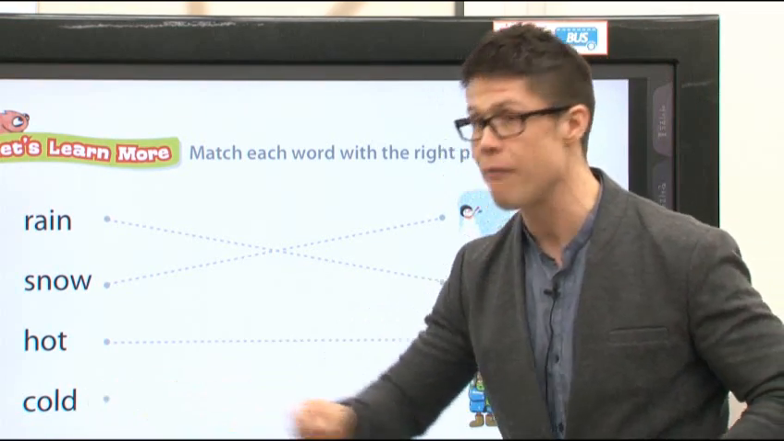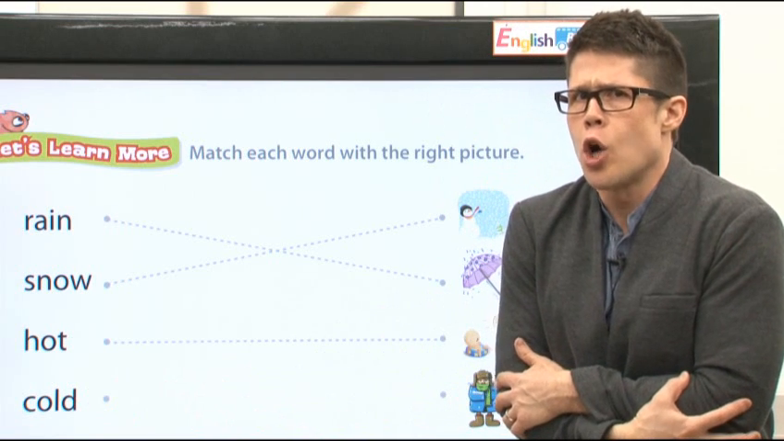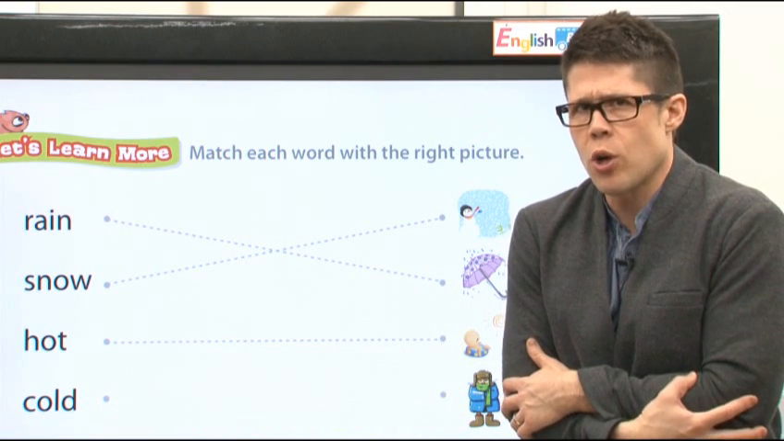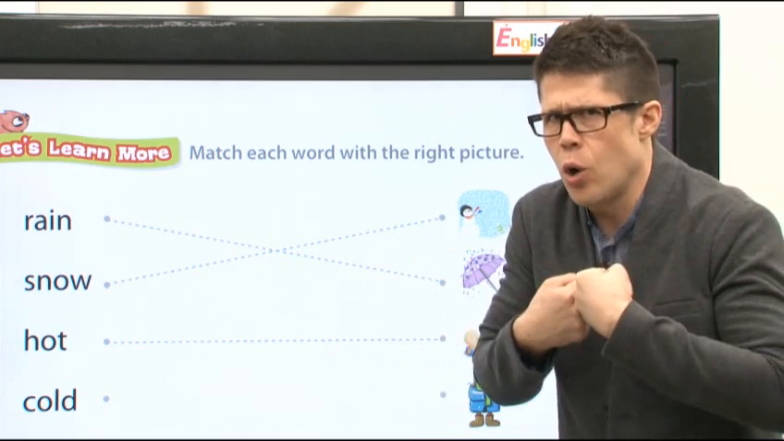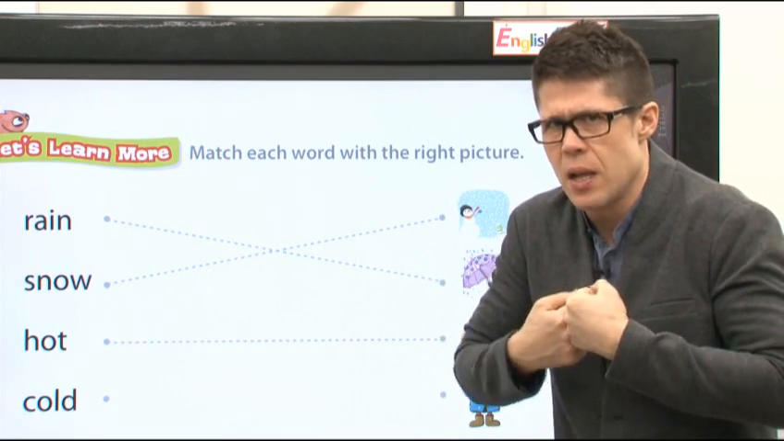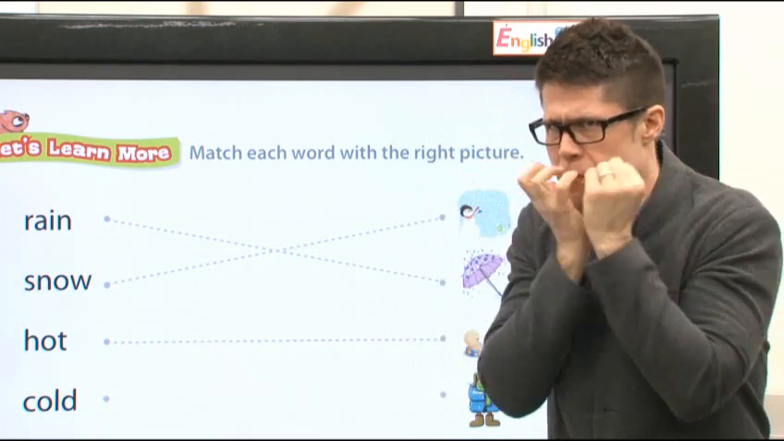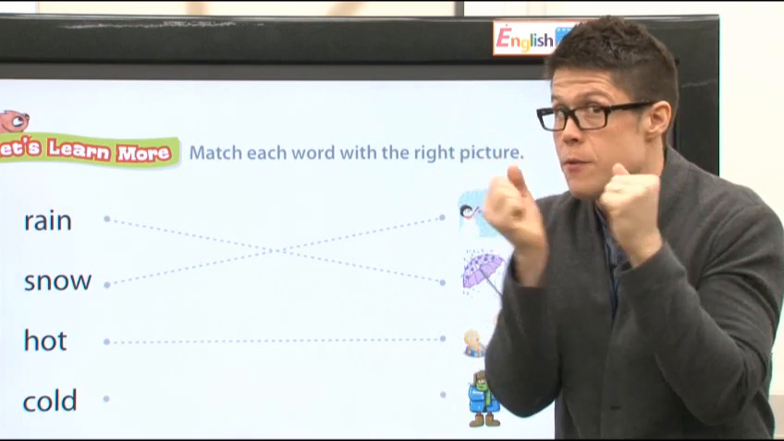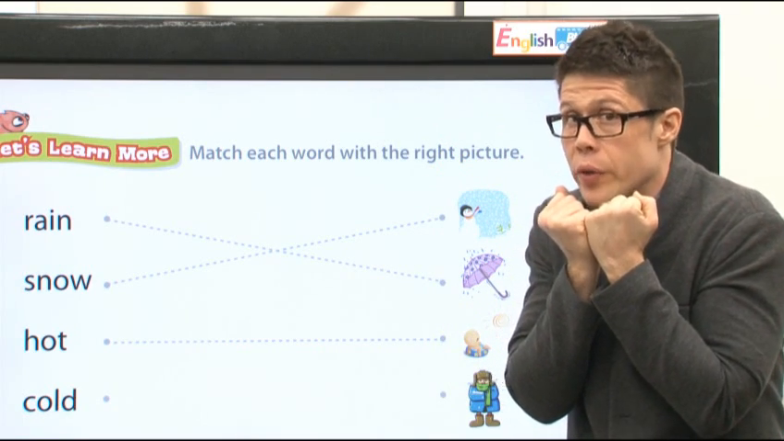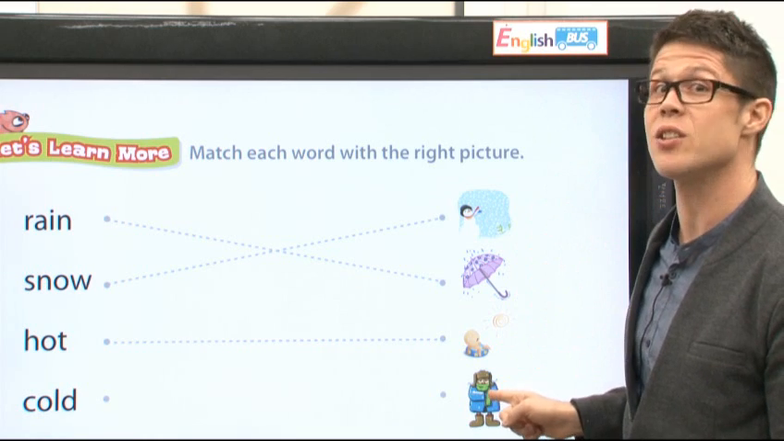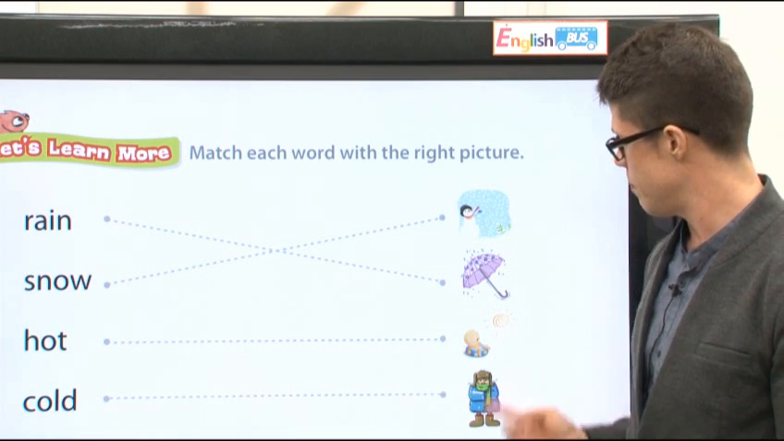The last one we have is cold. When you are cold, you have to wear a coat or a jacket and a hat and a muffler and gloves. Cold. He is cold. The weather is cold.